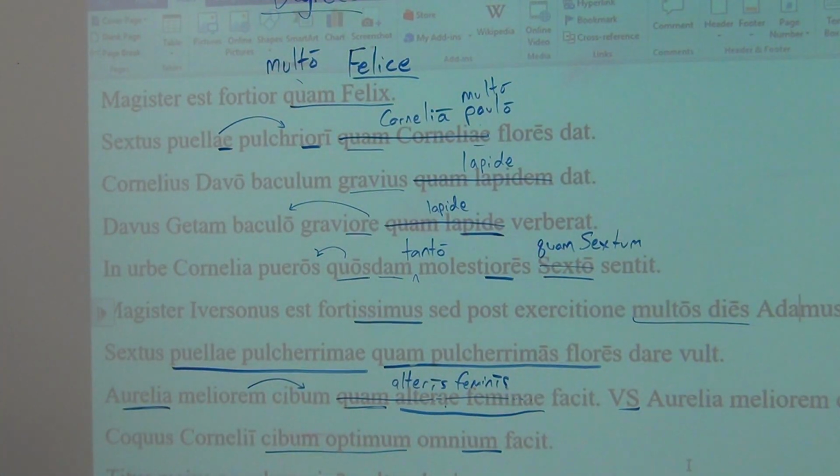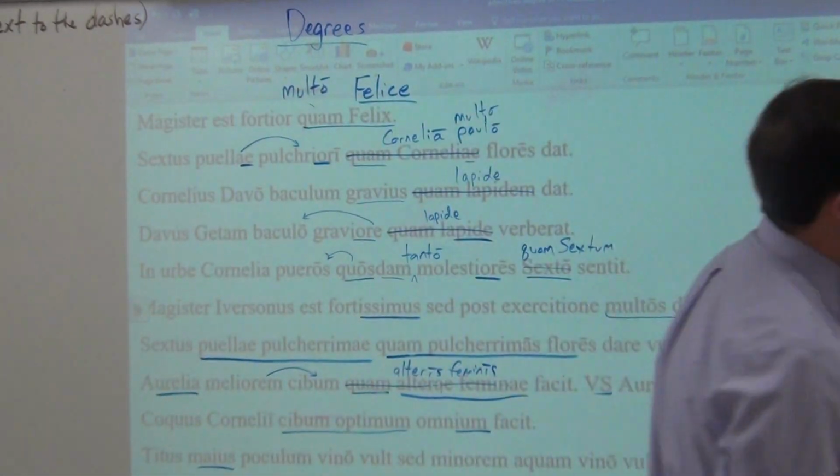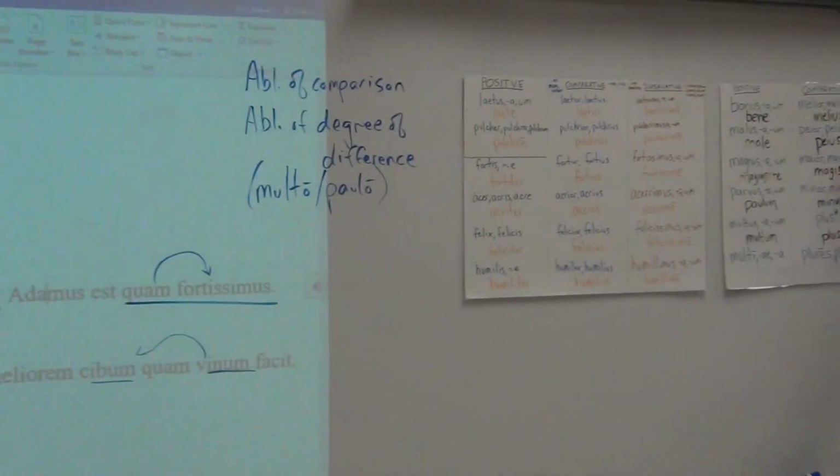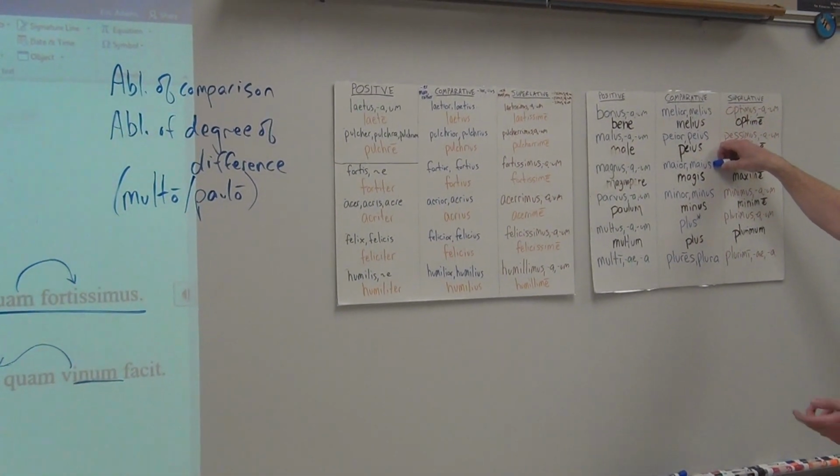And then finally, here, maius is again irregular. You just got to memorize it. It's modifying something either nominative singular neuter or accusative singular neuter.